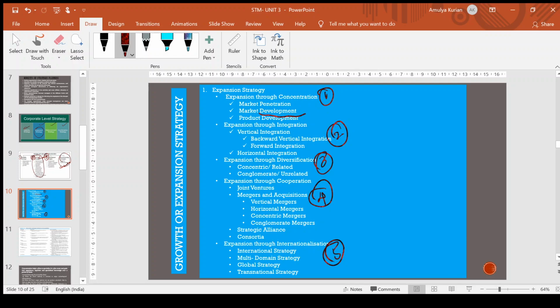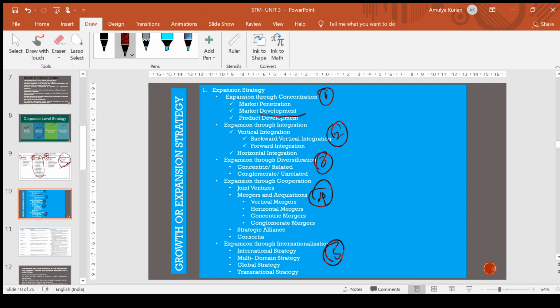First one is market penetration, where we will be concentrating on the market where you are in and you are trying to increase the sales to the customers, or making sure that you are taking the competitors' customers as your customer. Or the third one, by converting the non-users into users.